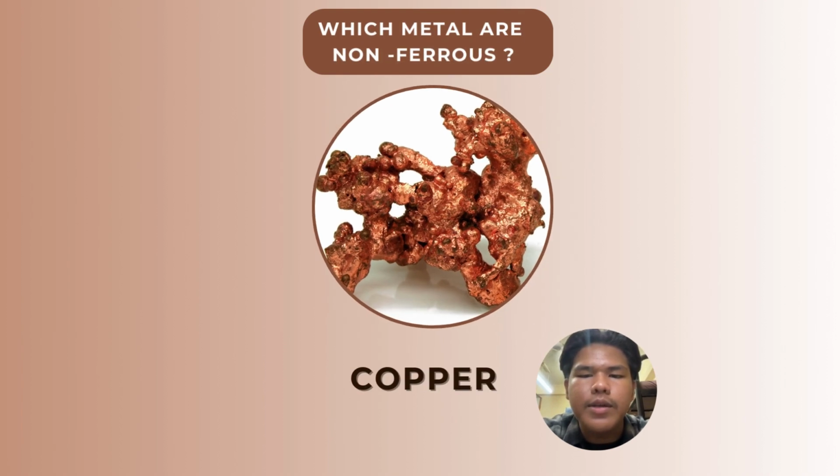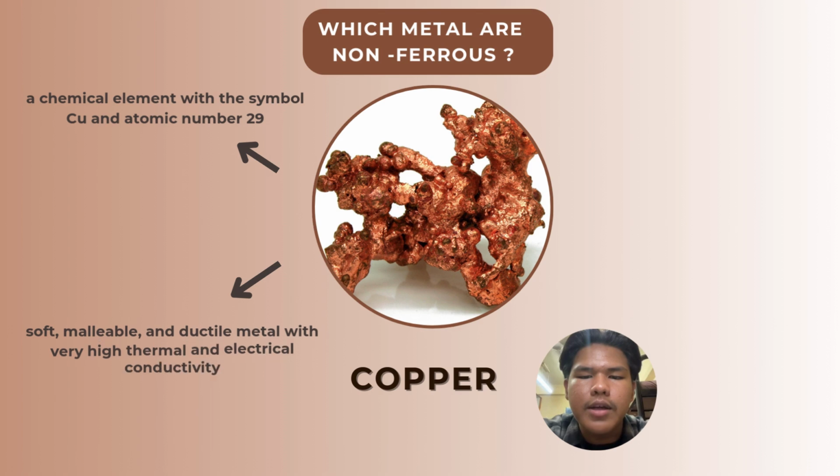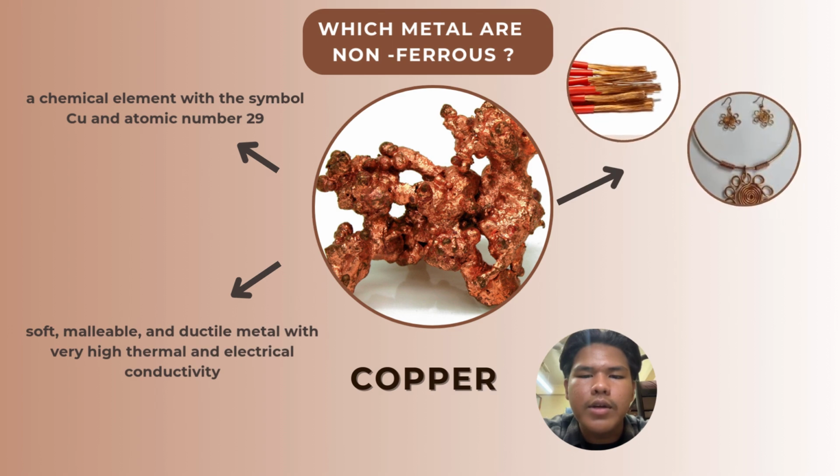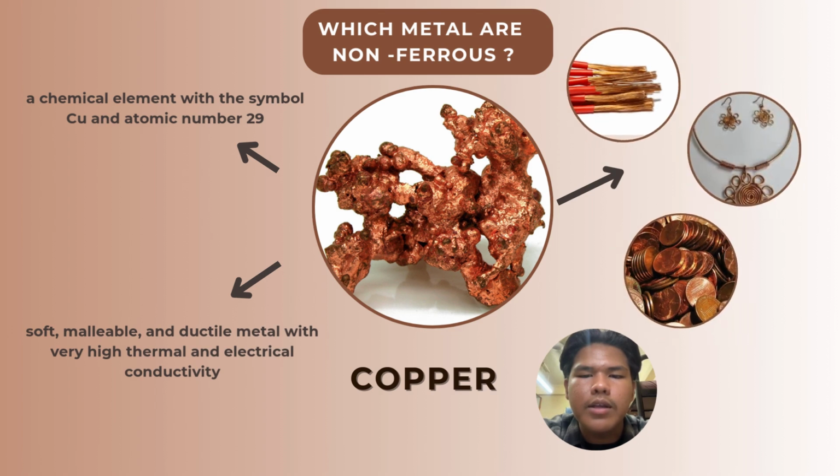Next, we have another non-ferrous metal, copper. It is a chemical element with the symbol Cu and atomic number 29. Copper is soft, malleable, and has excellent thermal and electrical conductivity. It is often used in electrical wiring, coins, and jewelry because it conducts electricity well and is so easy to shape.